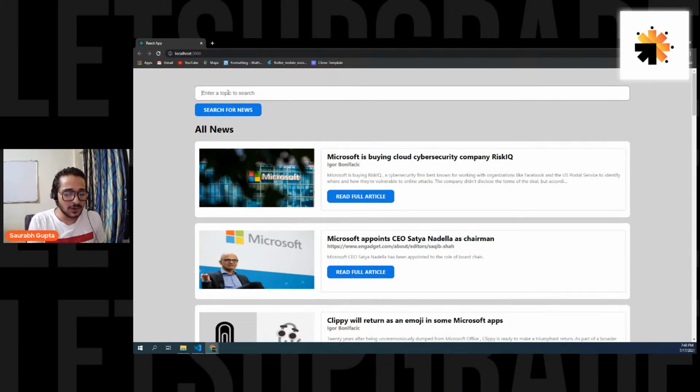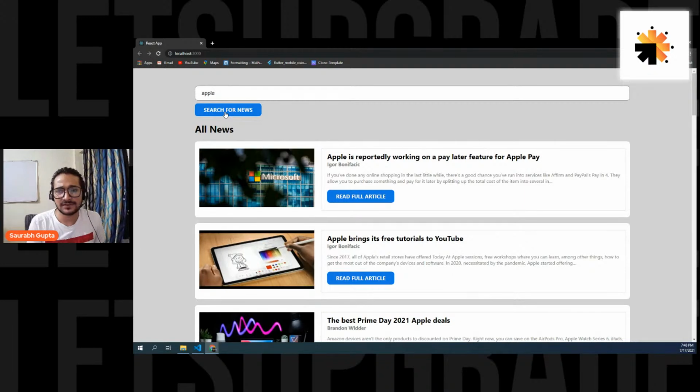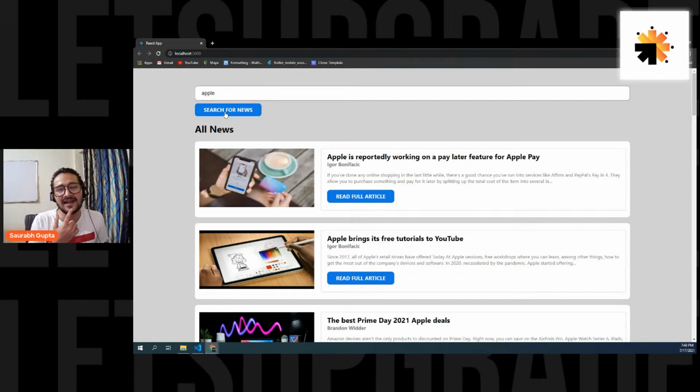Okay. So here we go. Let's search for Apple. Search. Here we go. It changes. If you want to implement a loader, then I think it will be a little big task to add it right now.